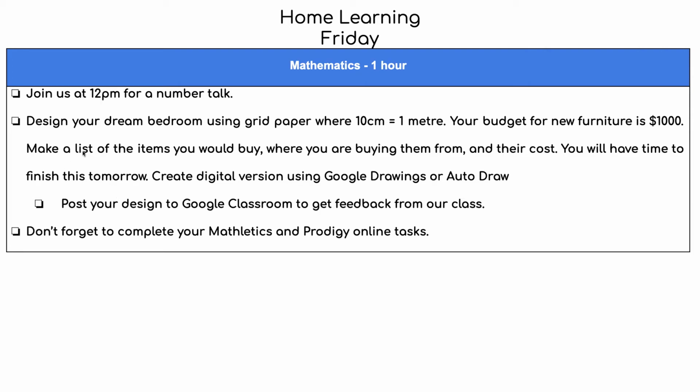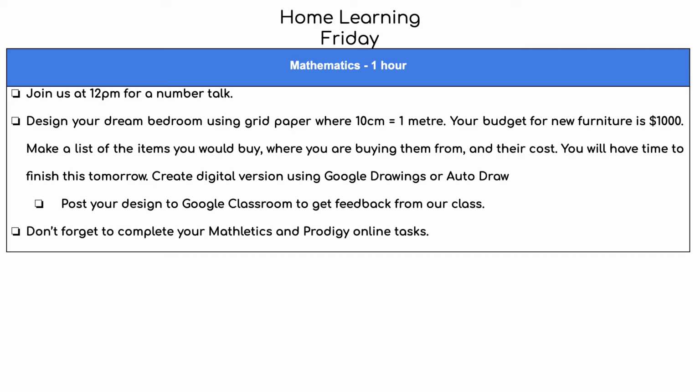Then it says design your dream bedroom using grid paper where 10 centimeters equals 1 meter. Your budget for your new furniture is $1,000. Make a list of the items you would buy, where you're buying them from, and the cost. You'll have time to finish this tomorrow or next week. Create a digital version using Google Drawings or AutoDraw, and we'll show you later today how to use Google Drawings to do that. Post your design to Google Classroom or Class Dojo to get feedback from your class.